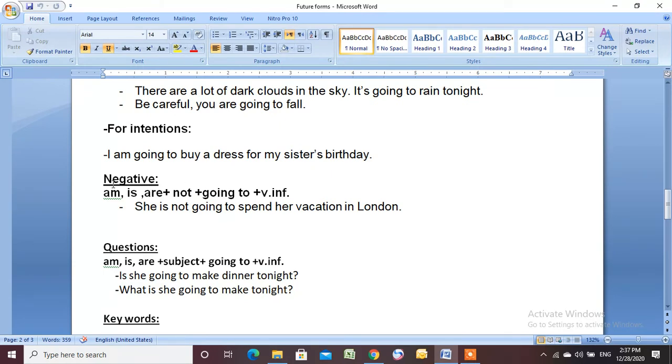If I want to change it into negative, of course I have to use verb to be, am or is or are, plus not plus going to plus verb in the infinitive. So she is not going to spend her vacation in London. Or of course she isn't going to spend her vacation in London.